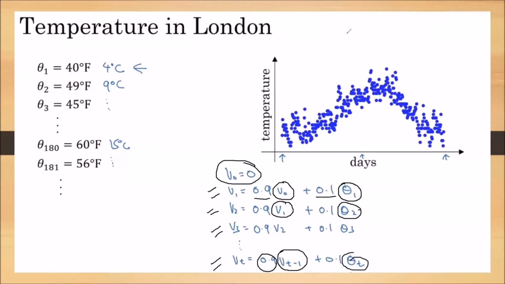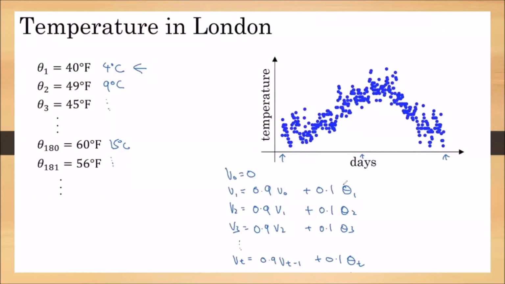This is how we have to proceed if we want to find the moving average for the n number of days you are expecting. If you are expecting the moving average for 50 days, then first you have to calculate V0 and then V1, and then V2, and so on, up to V50.